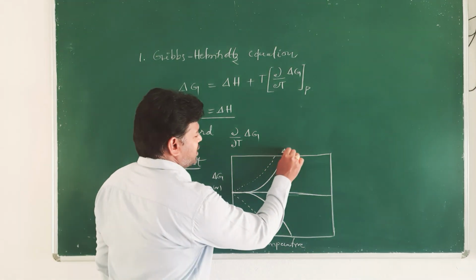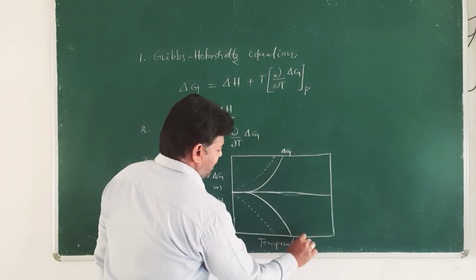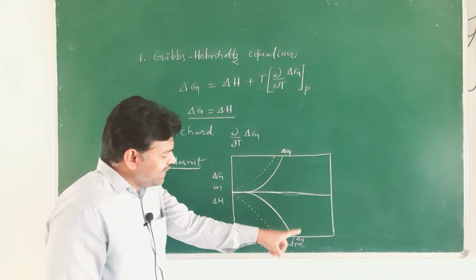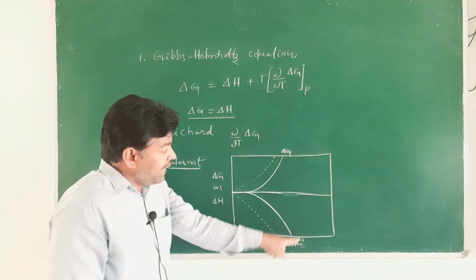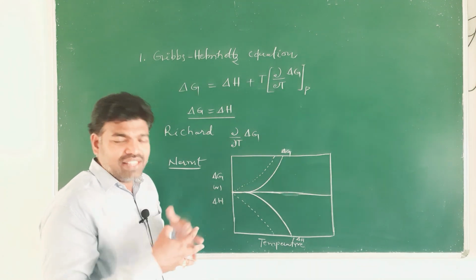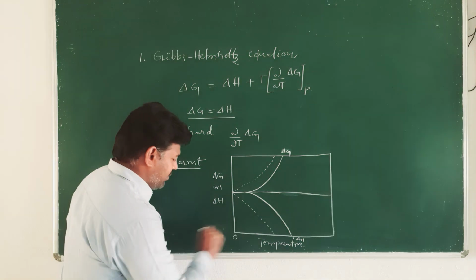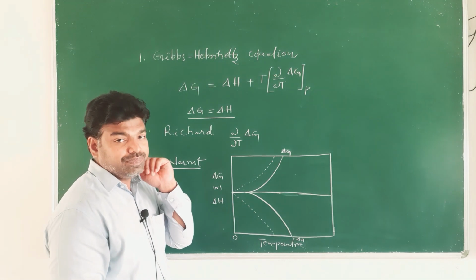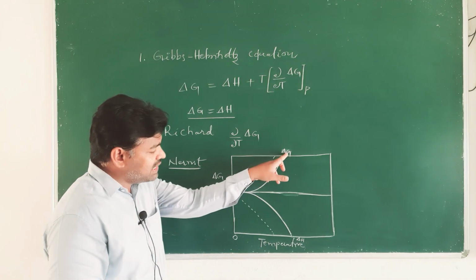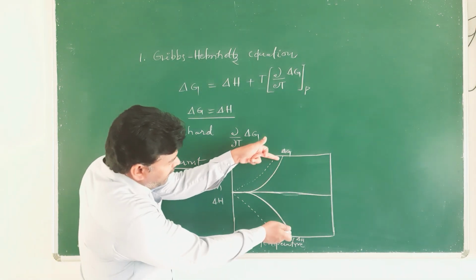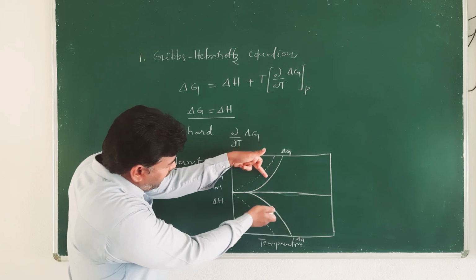Suppose this is the ΔG curve and this is the ΔH curve. ΔG and ΔH tend to approach one another. This is the origin where the temperature is 0.